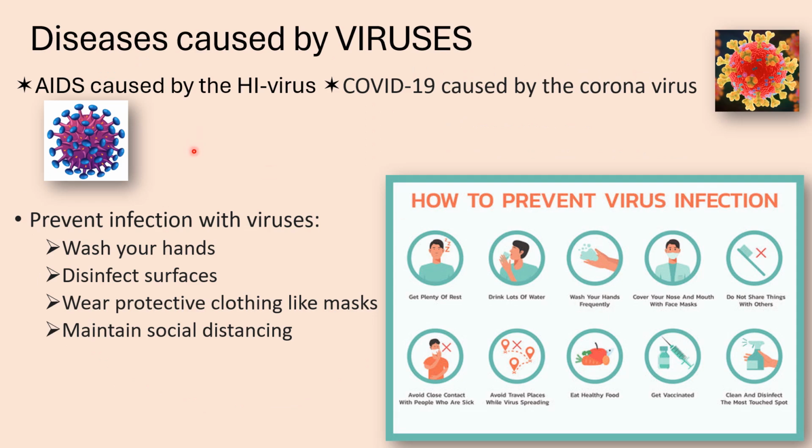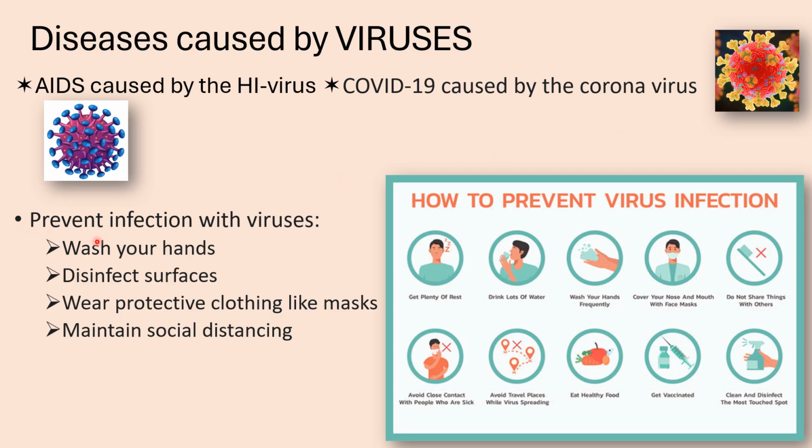Now, the first thing that you need to know is some diseases that are caused by viruses. Firstly, AIDS is caused by the HI virus. There's a picture of the HI virus. And COVID-19 is caused by the coronavirus. And there is a picture of what the coronavirus looks like. They look very similar, but there are certain differences.